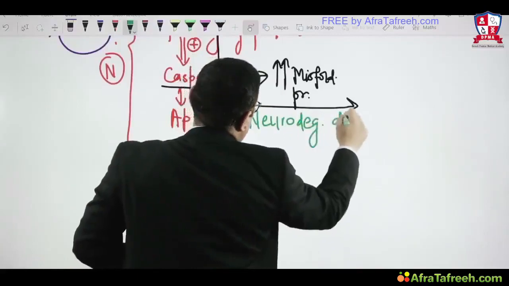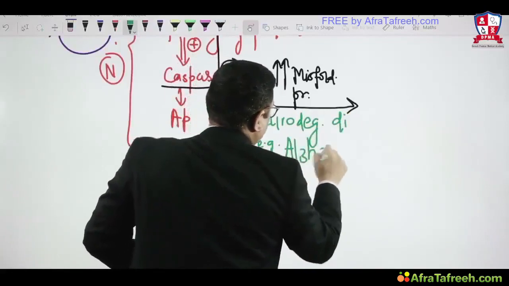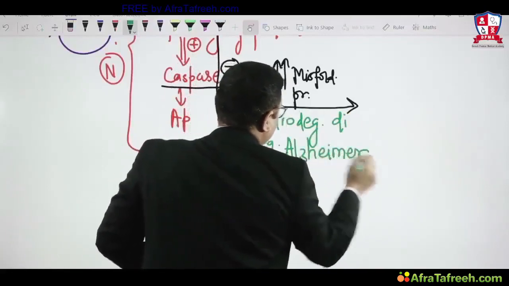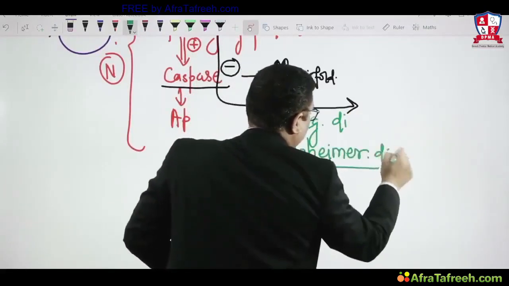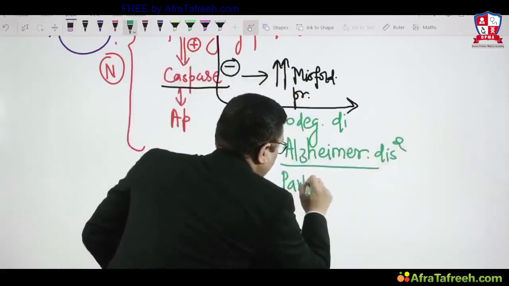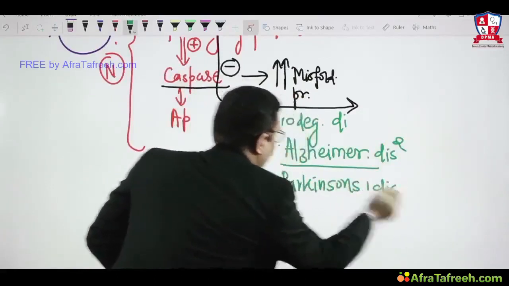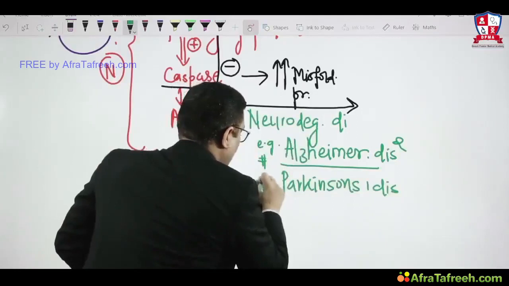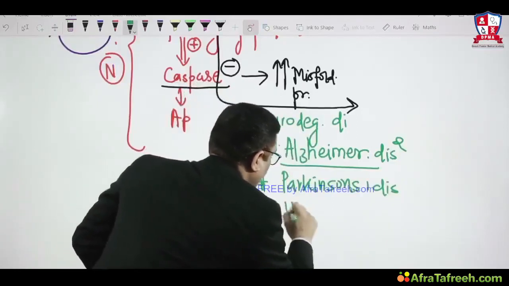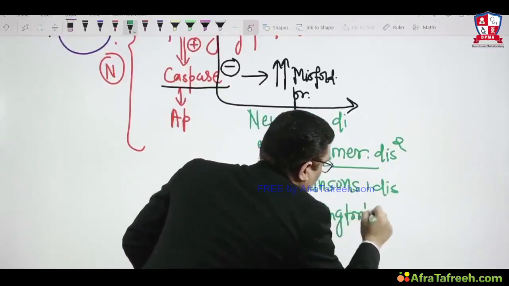For example, if the examiner asks you Alzheimer's disease, is it a misfolding protein disorder? The answer is yes. This was an All India question. Parkinson's disease, answer is yes. Parkinson's disease is another example of misfolding of the protein, right? Huntington's chorea, right?